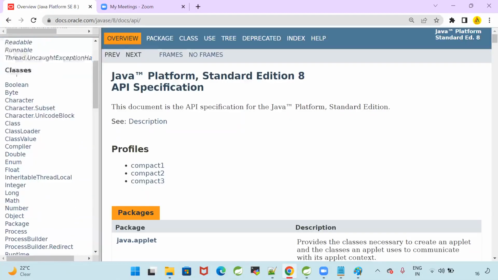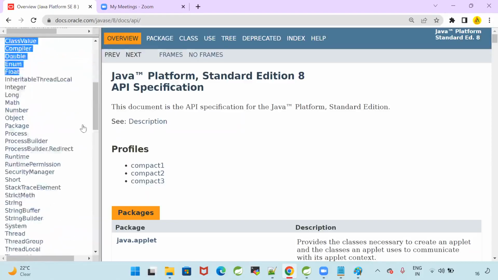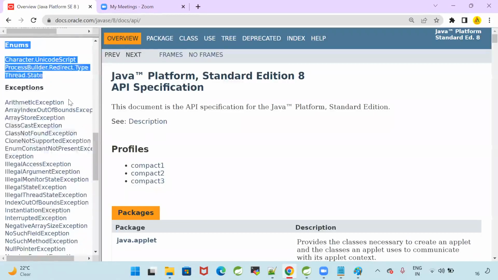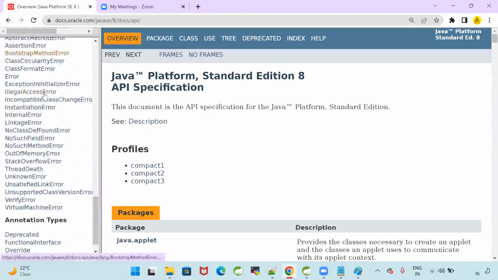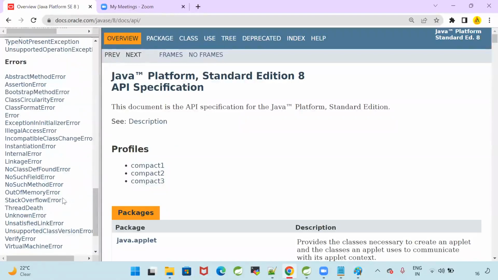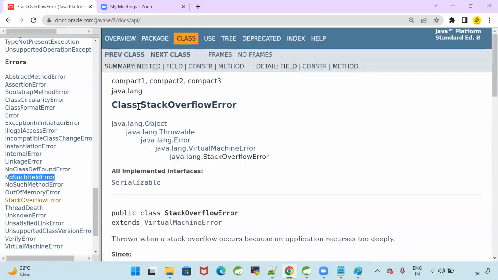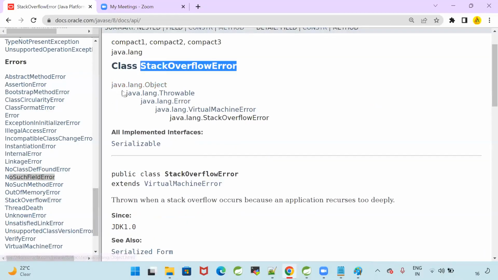Interfaces, classes, enums, exceptions and errors are available. So it is coming under what? Error. Stack overflow error, out of memory error, no such method error, no such field error, like stack overflow error.